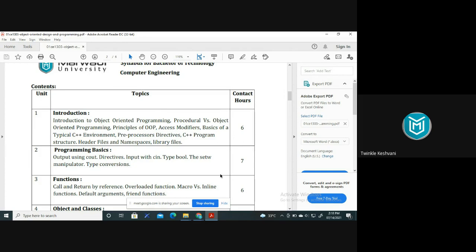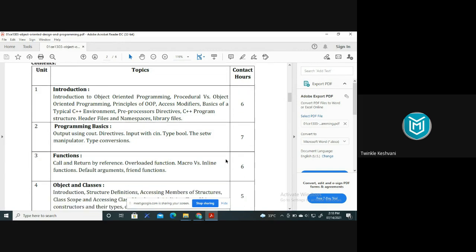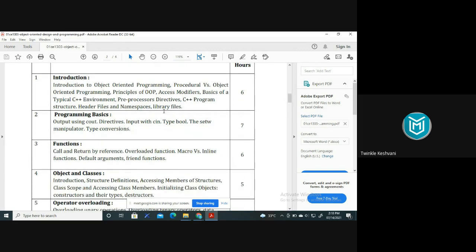Then programming basics will be there, in which data type conversion and all these things you will see. Functions, that is very, very important in C++, right? In functions in C++, you will study many interesting things. If you have attended all the sessions from the start, you will enjoy the functions in C++.